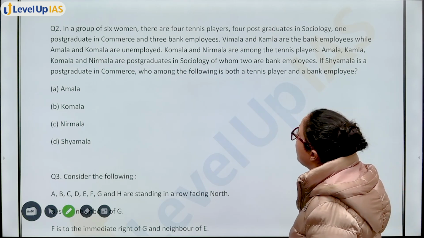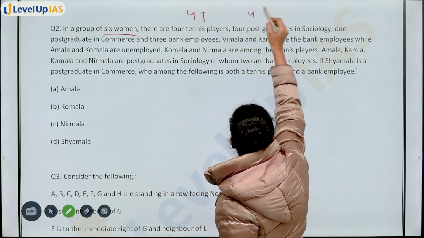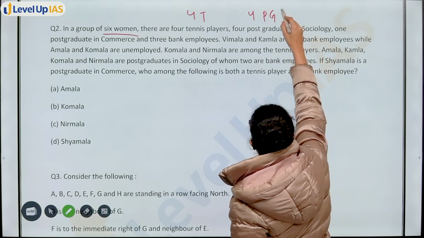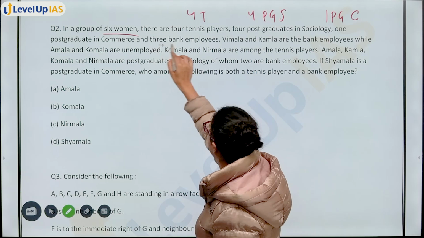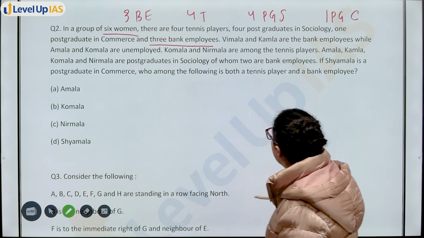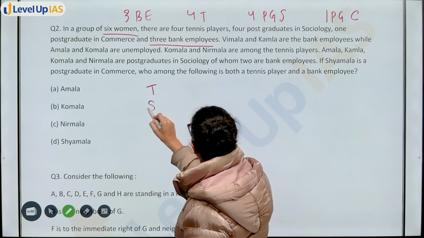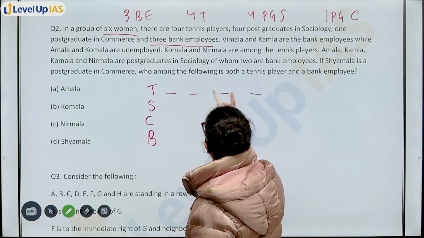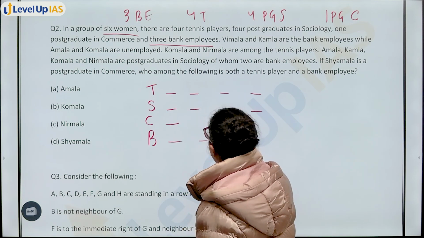Now, in a group of 6 women, there are 4 tennis players, 4 postgraduates in sociology, 1 postgraduate in commerce, and 3 bank employees. Vimla, Kamla are the bank employees. Okay, so you have tennis, sociology, commerce, and bank employees. For tennis, you have 4 people, then 4 for sociology as well, 1 for commerce, and 3 bank employees.